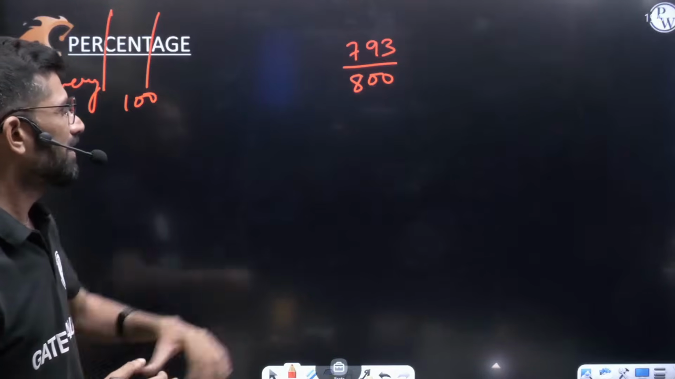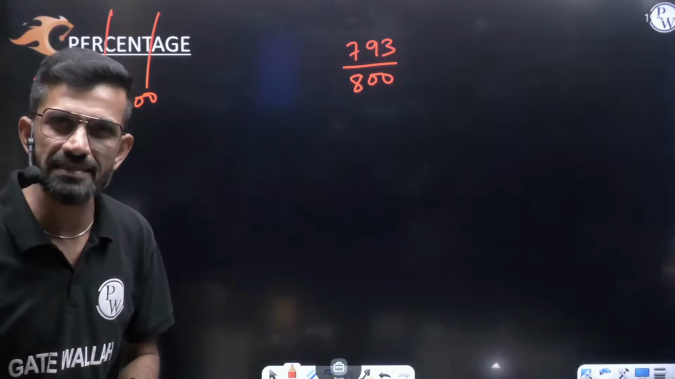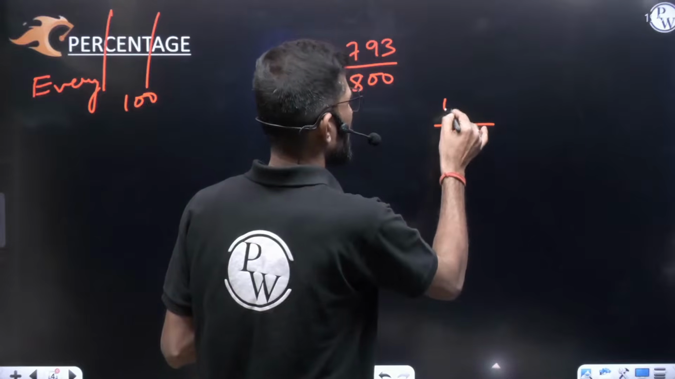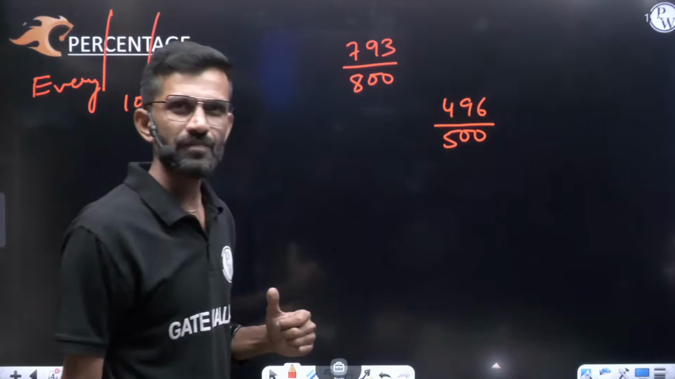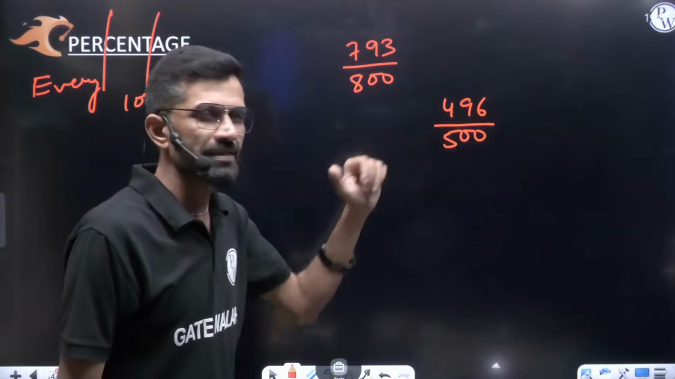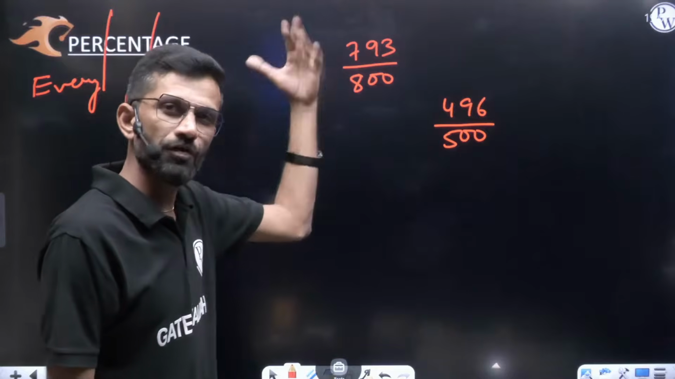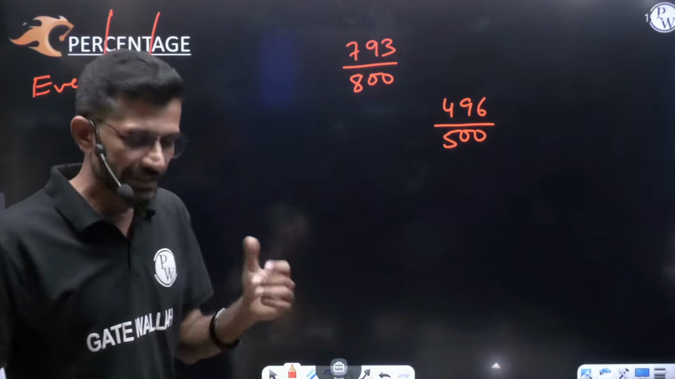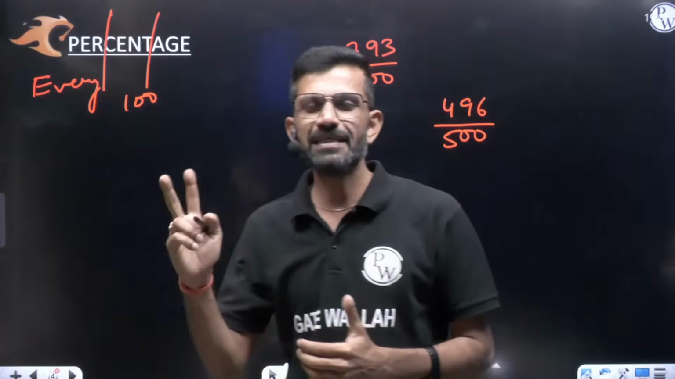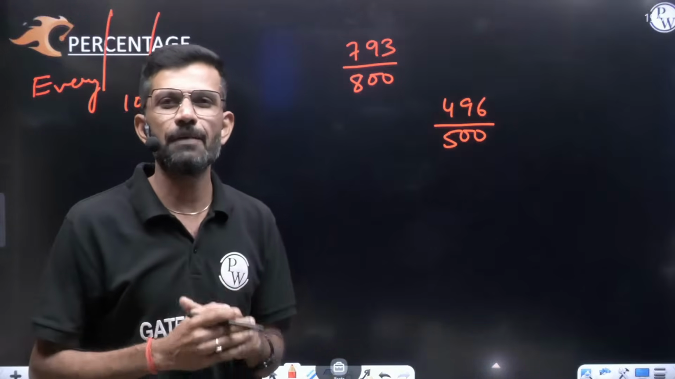Let us understand. Consider semesters. In the first semester, out of 800, I got 793 marks. In the next semester exam, out of 500 marks, I got 496 marks. Now I am confused where I have performed better, in the first semester or the second semester, because they are standing on different platforms. One is out of 800, another out of 500. Percentage gives you a platform of 100 where you can compare any two fractions. If you convert this value into percentage, you can find where I have performed better.